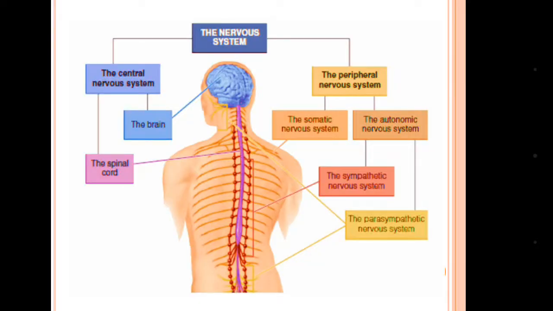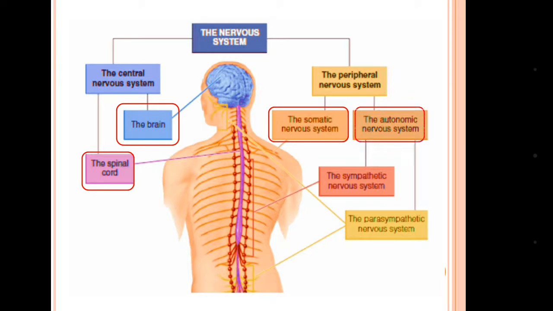The nervous system is divided into central nervous system and peripheral nervous system, and central nervous system is constituted with brain and spinal cord, and the peripheral nervous system is constituted with somatic nervous system and the autonomic nervous system. Autonomic means the nervous system which maintains the automatic systems like the sympathetic or the parasympathetic functions.